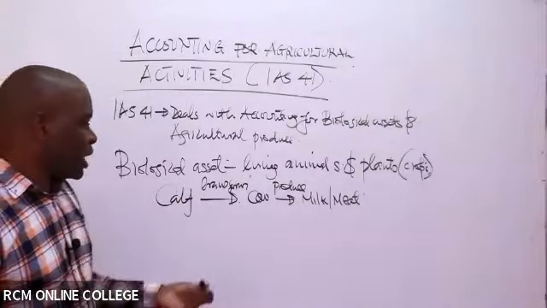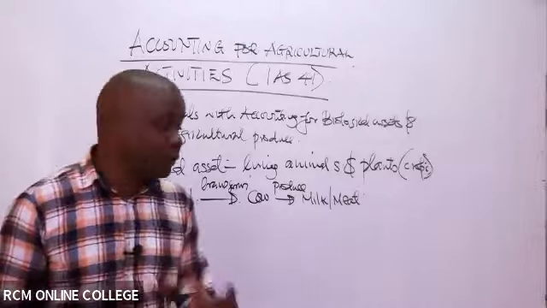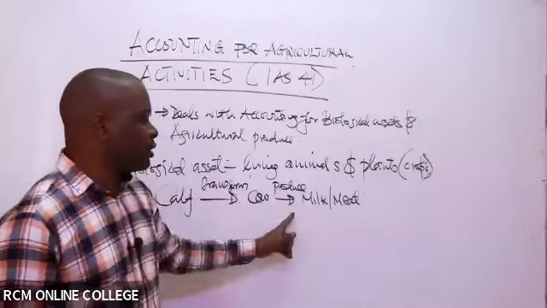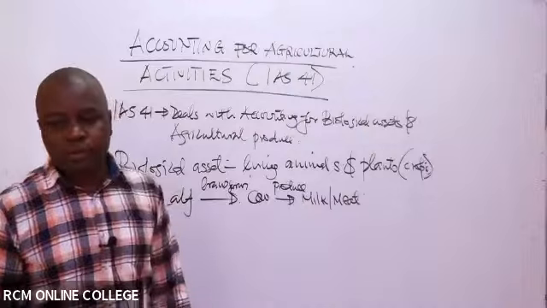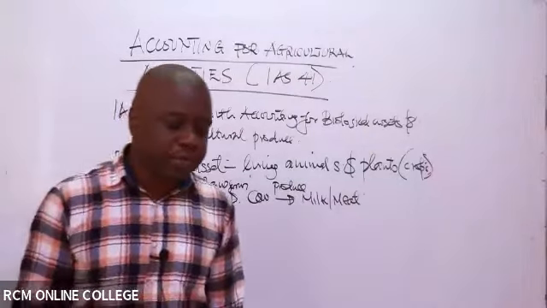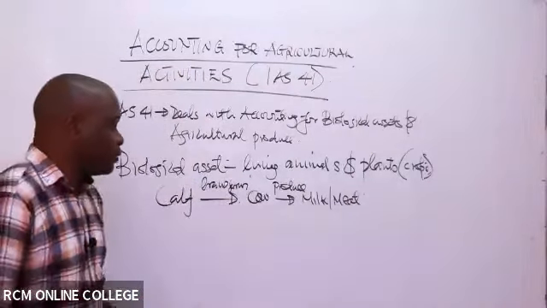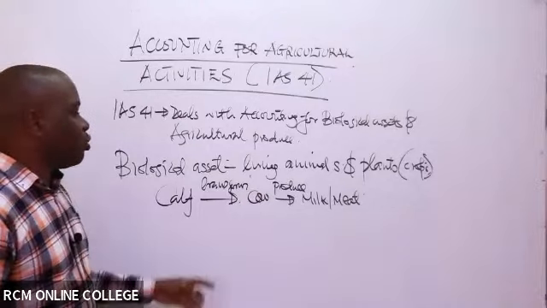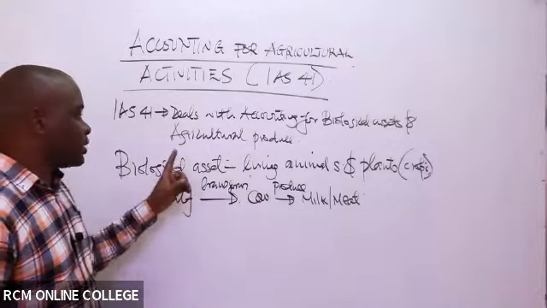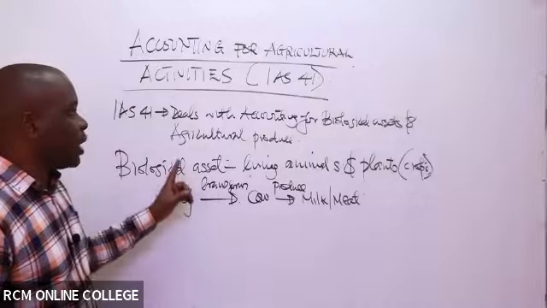If it's an avocado, then in this case there'll be a seedling, then you'll end up having to plant it in your land. Eventually it will transform, grow, and start producing fruits. So the fruits in this case become produce. Those are some of the features we can utilize to determine whether we have a biological asset. For us to know it is a biological asset, we can, for example, account for it